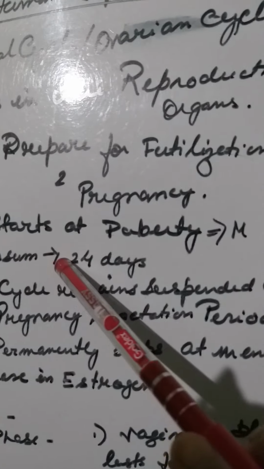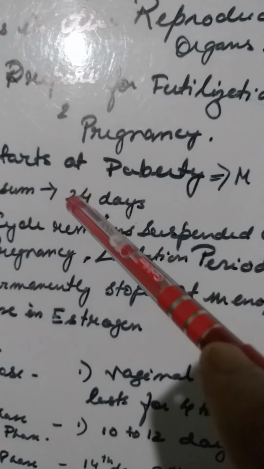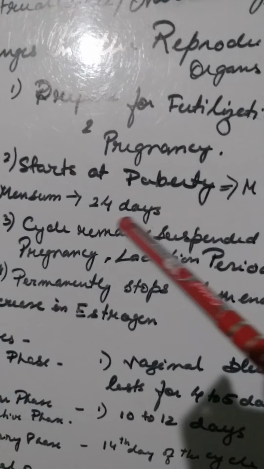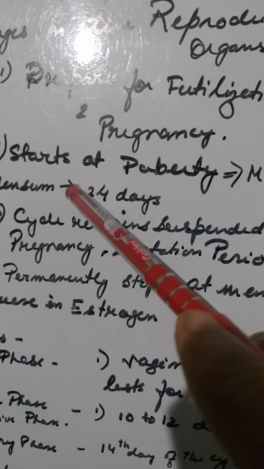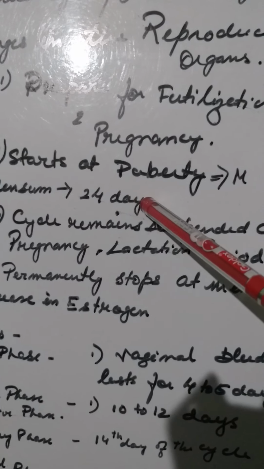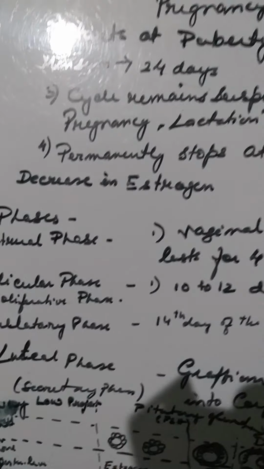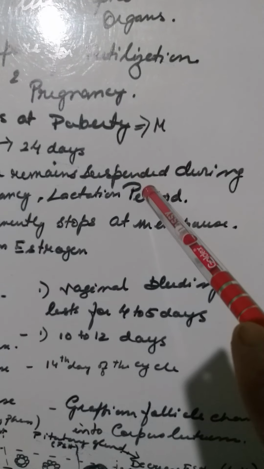So this is approximately a 24 to 28 day cycle, and it varies from individual to individual, and this actually is a preparatory phase for fertilization. And during fertilization, what happens? During fertilization, this entire cycle gets suspended. Estrogen level is very low here. Only the progesterone secretion is high during pregnancy and lactation period.